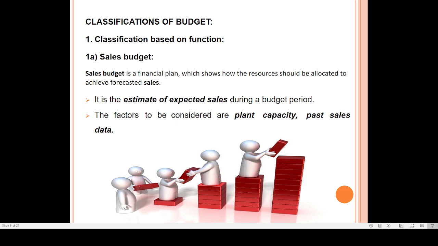See, for example, I have a target of selling 50,000 units in this particular financial year. So to sell 50,000 units, how much finance is required? Okay, how many resources do I have to allocate? So all those things will be decided under the sales budget.